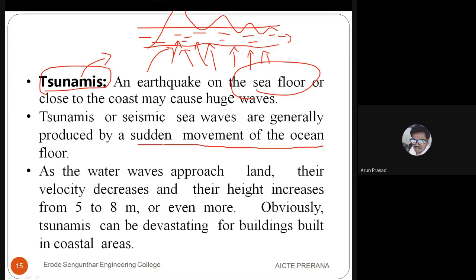So here it is, sudden movement of the ocean floor. Okay. So when the sea is reaching the land surface, it will be reaching from 5 meters to 8 meters, even or more. We all know in 2004 it occurred in Tamil Nadu also. Right? It caused huge loss of human life, huge property loss, and total damage in the areas. It is mainly because of this earthquake occurring in the nearby place, in the sea areas.